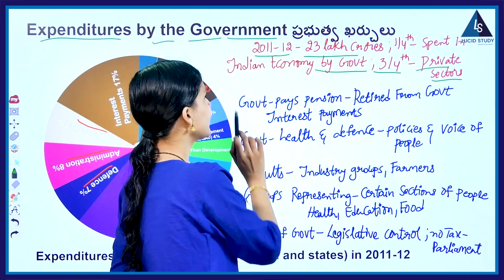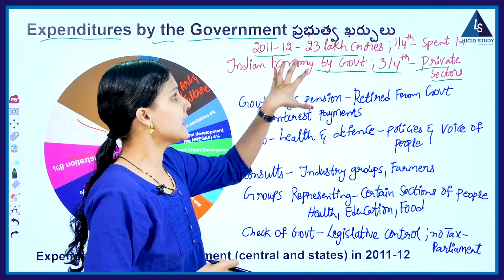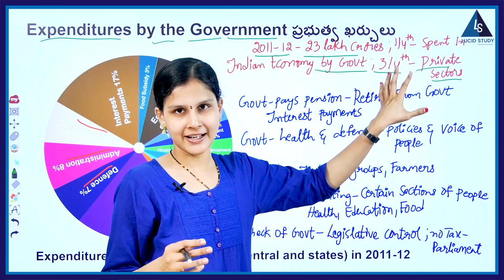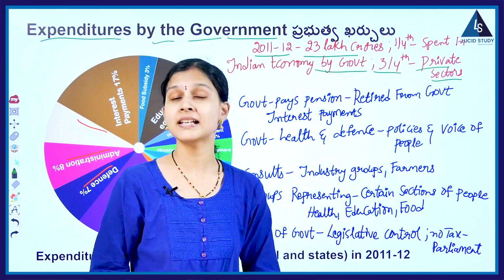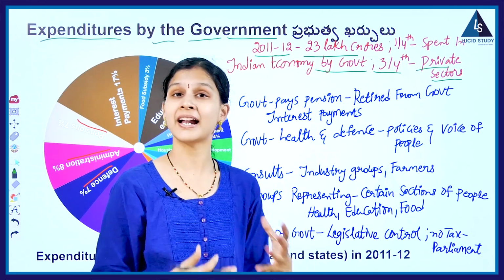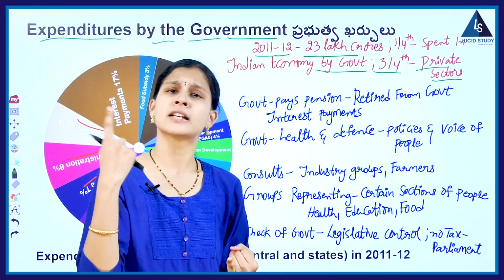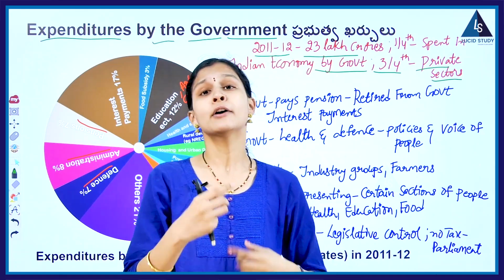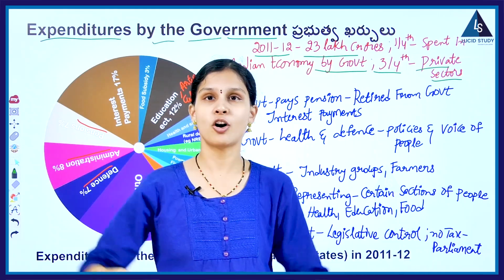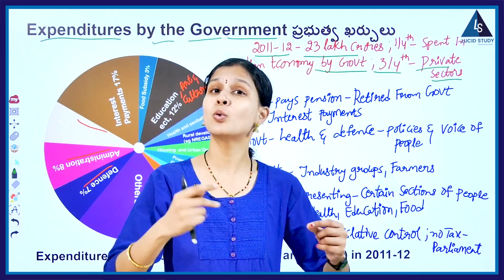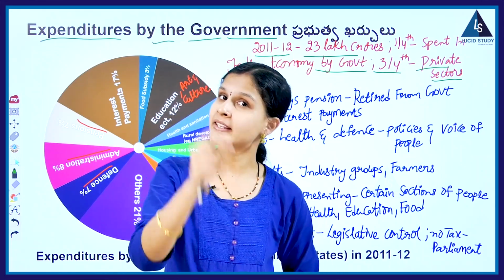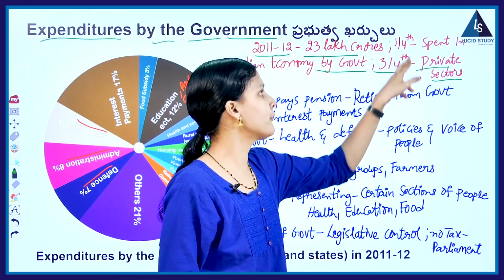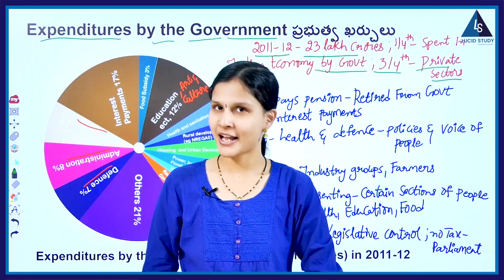And here, what does government do here? The remaining 3/4, as we have already discussed, is spent by the private sectors and also by business, for people who do business, who run different types of shops, like for their raw materials, for machines, for their equipments, for various types of tools. For the process of production to happen, they require all these, right? And even for the people who are employed in their business, they have to pay salaries, right? So for all these purposes, the 3/4 is spent by the private sectors.